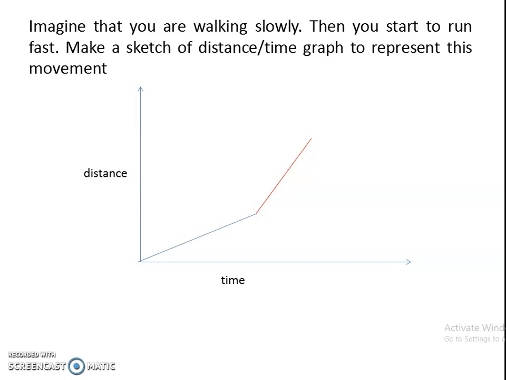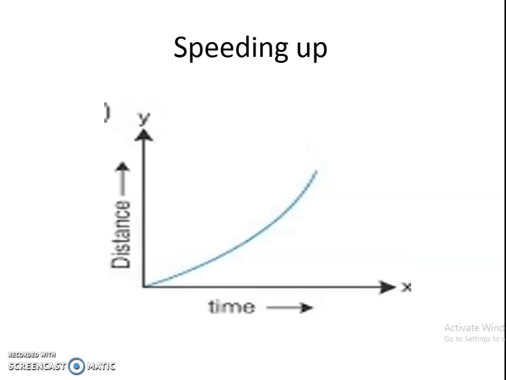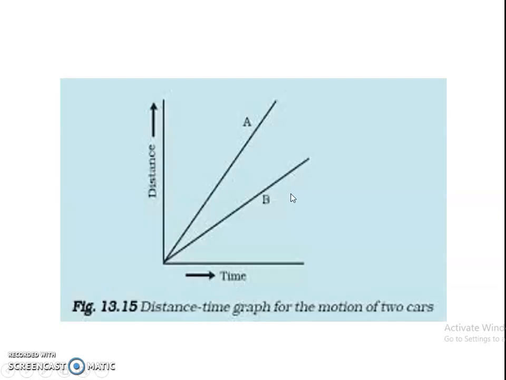Clear? So this is about the distance time graph, and we have discussed different types of graph, right? That is how a graph behaves when it is speeding up, and how we can compare two objects in a distance time graph.